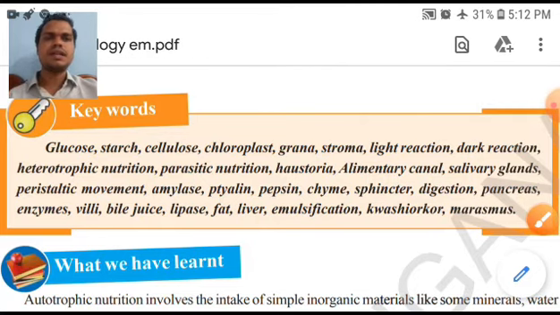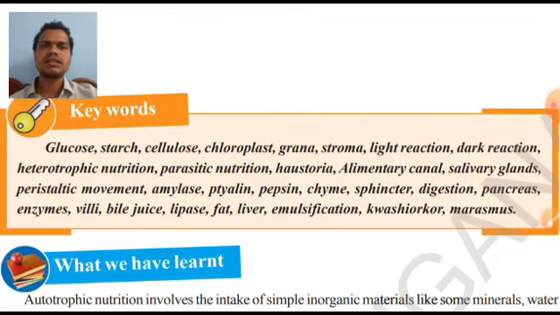Now alimentary canal. Alimentary canal is nothing but our food traveling system. The human being's food traveling system is called the alimentary canal. The alimentary canal starts with the mouth and ends with the anus. It includes the mouth, esophagus, stomach, duodenum, small intestine, large intestine, rectum and anus.